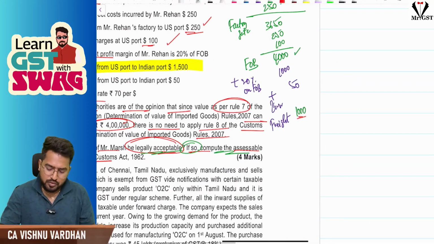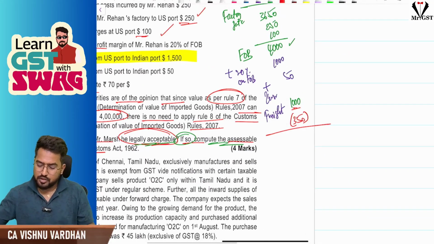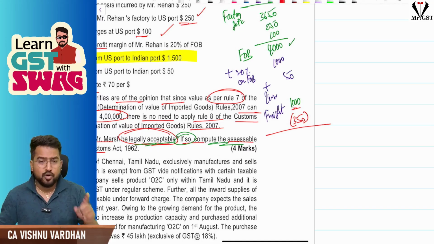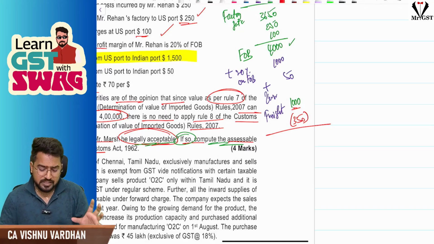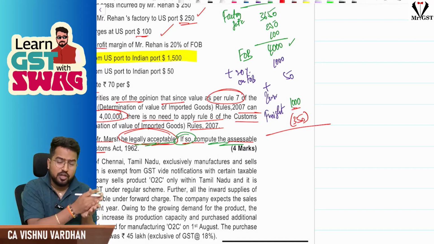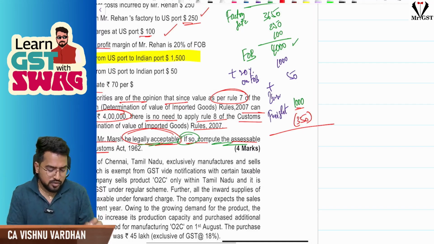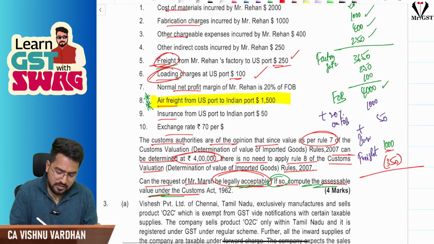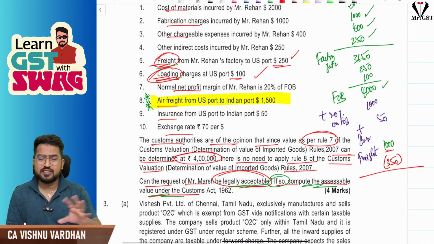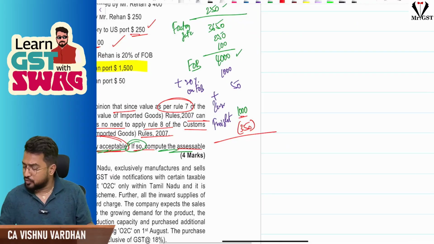So we should remove that $350 now. Hope you have understood: when we are taking freight at 20% maximum, that is all the expenses from the factory gate till the importer's port. So that should not be considered again, because we have already added it, we are removing that.